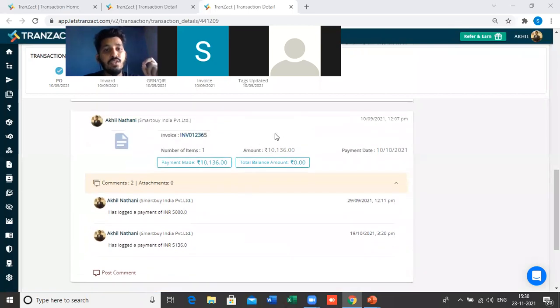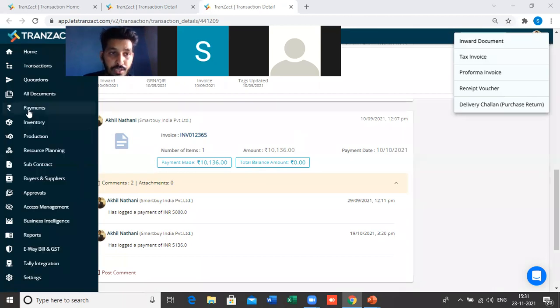You will see the inward, the GRN, and the invoices, and once you create the invoice, you will also see the payable in the payments module. What are my payables? This is also an important thing to track as a business owner. You always want to see the receivable amount, the payable amount, the paid amount, and the received amount. This is a very critical thing as a business owner. So once you punch the invoice of the purchase, you will get this data in the payments module here.